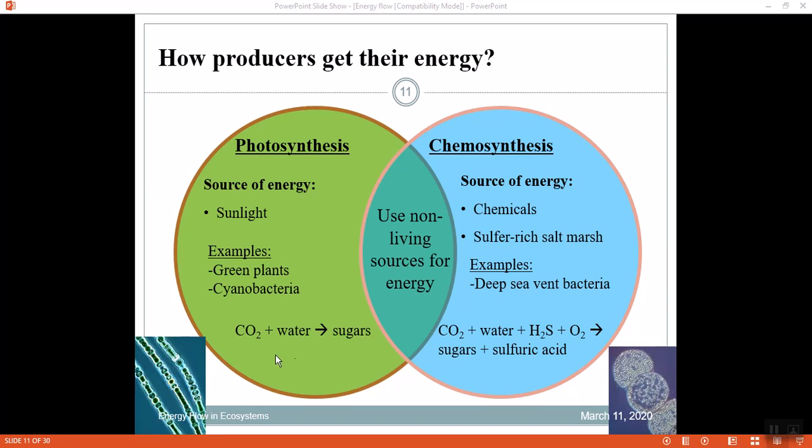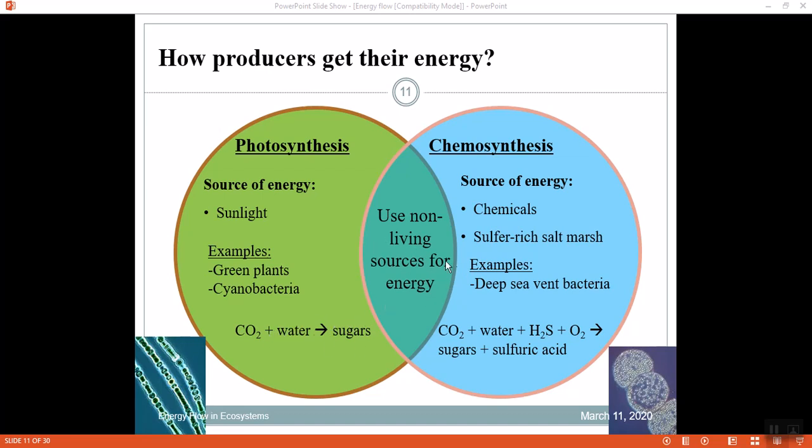Just look at the two ways sugar is formed in different environments: where there is no sunlight, some chemical is still used to produce sugar, whereas where there is light, green plants and cyanobacteria produce sugar directly during photosynthesis.